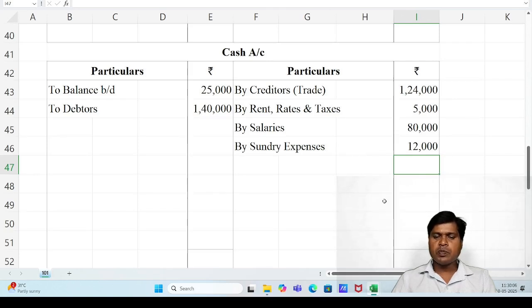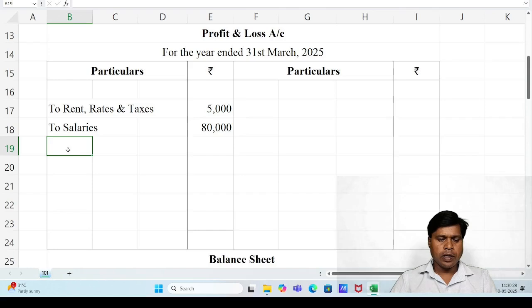And same as salaries and rent, suppose we have opened the ledger account, then close that ledger account, then the final effect goes to final accounts under profit and loss account debit side, right here to sundry expenses.